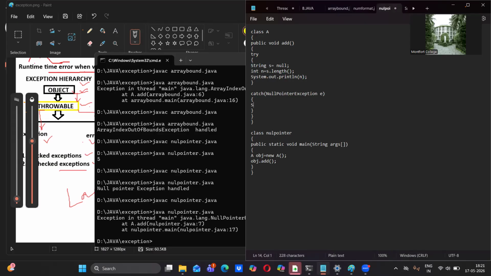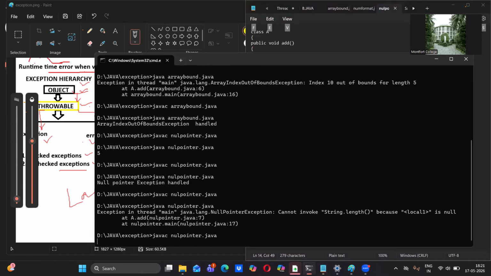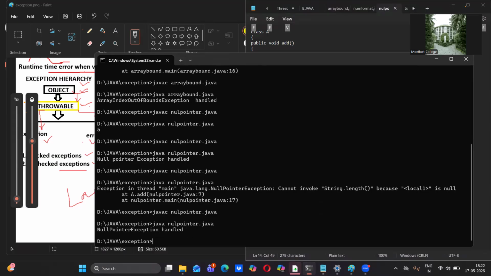Inside the catch block we have to put one statement, system.out.println, and inside it I'm going to put null pointer exception and build. That's it. Okay, let me save it. Let me execute this code. Let me compile it first and execute it.